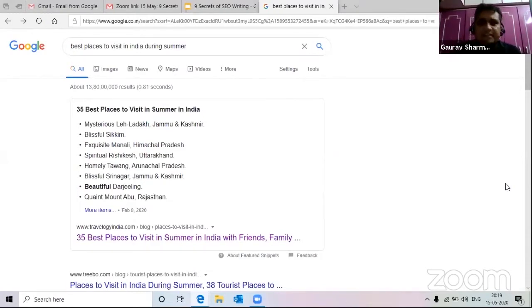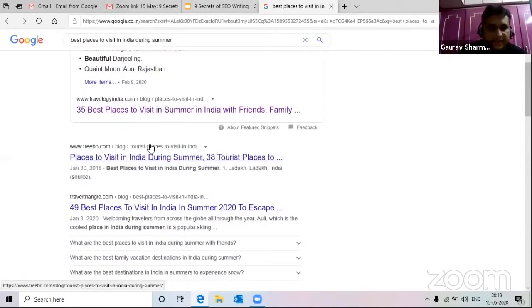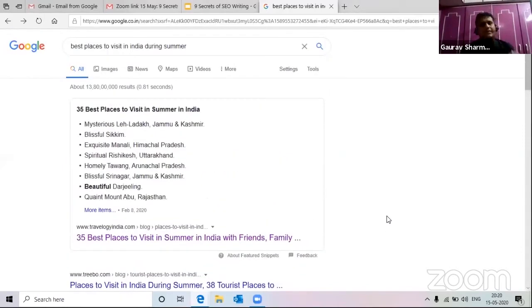And the third is the number of visitors, because I've used the keyword best places to visit in India during summer. So best places to visit in summer in India, this website, travelogyindia.com, has this keyword. Now Tribo as well has this keyword, places to visit in India during summer. Even Travel Triangle, 49 best places to visit in India, also has this keyword. Now Google will show you which website has the highest number of readers.